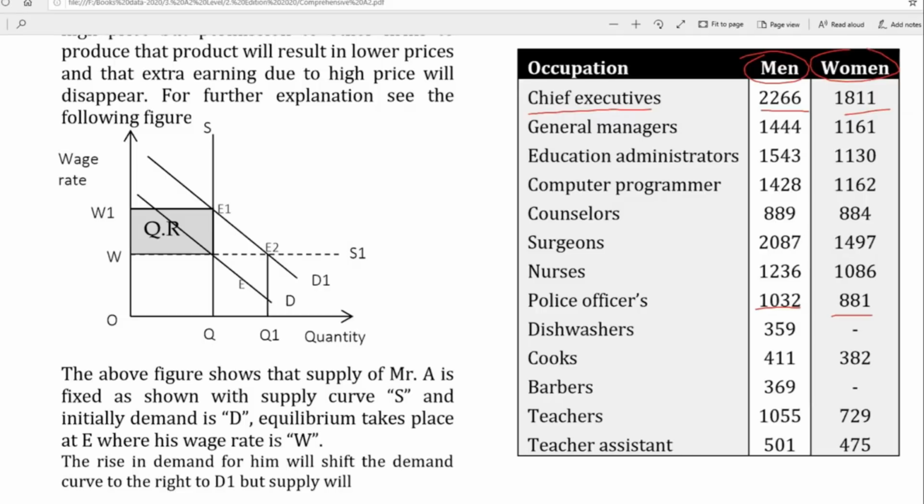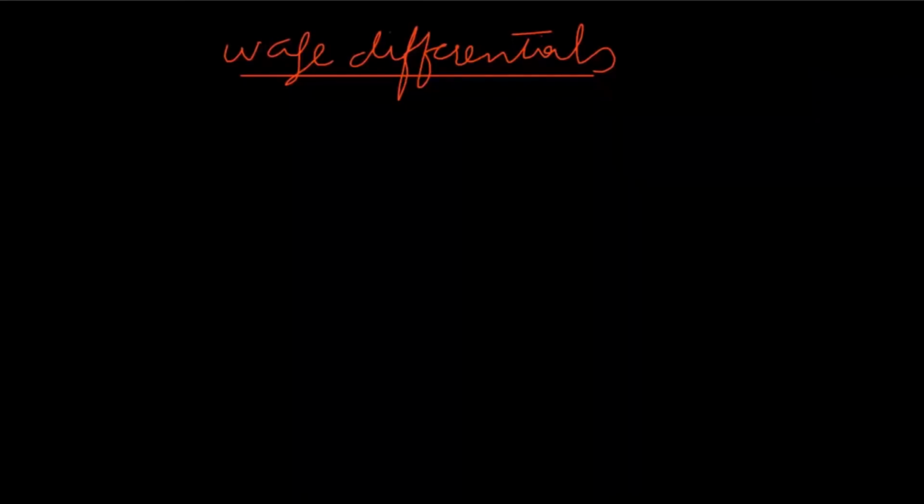And you can see that surgeons in USA earn $2,087 per week, and men and women 1,497. So you can see that different people are earning different amounts in USA because of gender difference or the difference of occupation. And what are the other factors that cause wage differentials?